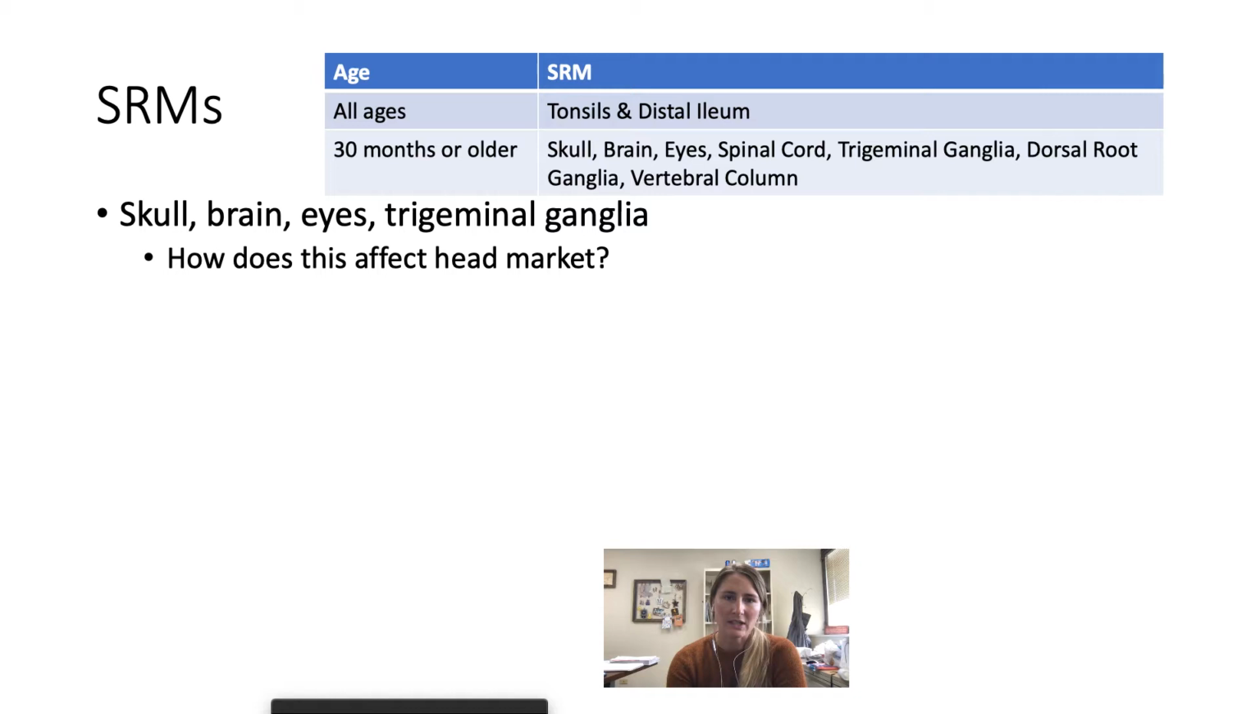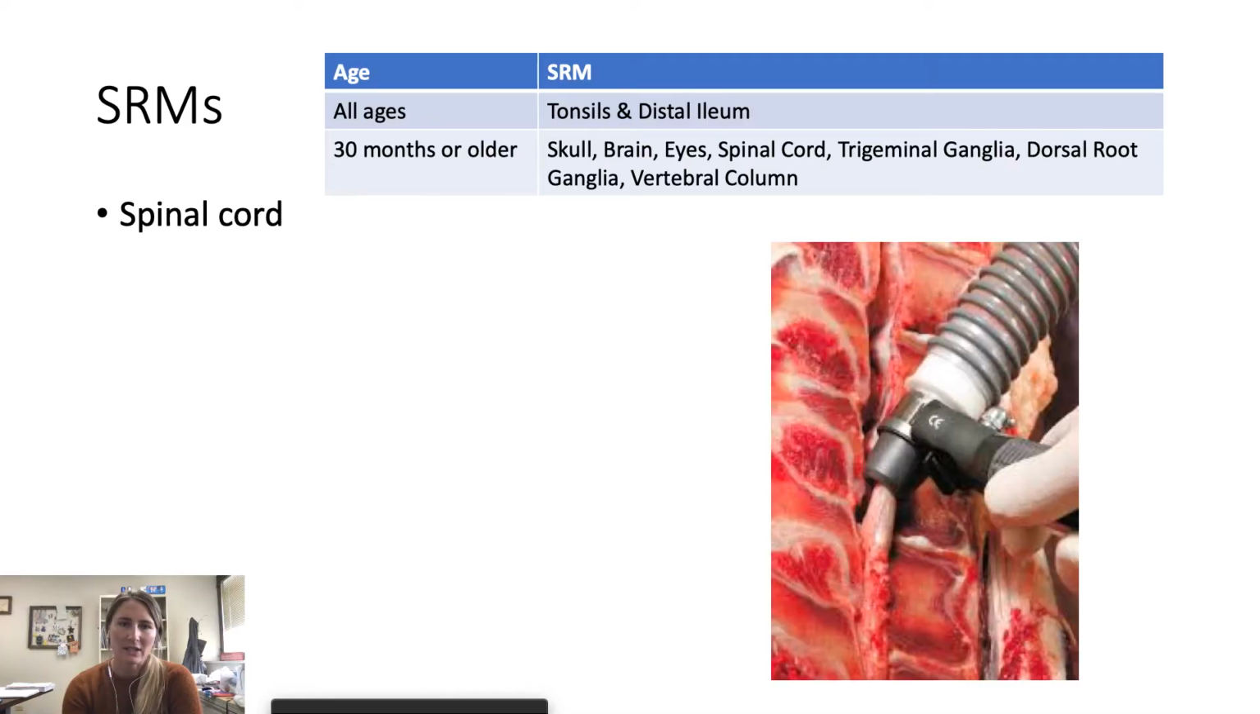So it's something to think about as a meat processor. If the UW Meat Lab wanted to try to bring in some more funds by selling the head, that might be a good option because most of what we slaughter are less than 30 months of age. Next is the spinal cord.